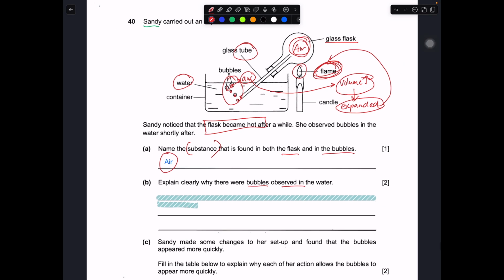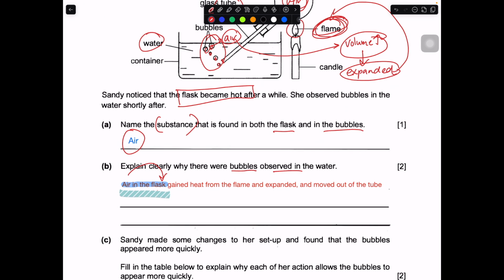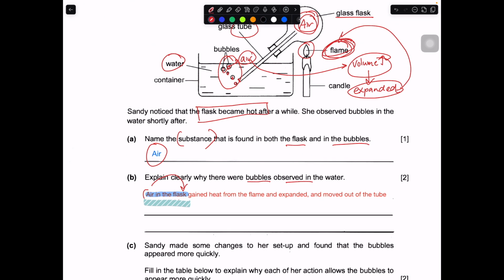Okay? This part is really about gain heat expansion. So the first part you need to write is that the air in the flask gains heat. Okay? This part is quite important. Not the flask that gains heat, it's the air inside that gains heat. And you cannot just write air only. Because air, are you referring to the surrounding air, or the air inside the flask? If you are referring to the air inside the flask, that must be stated. So this part is pretty important. Must be written: air inside the flask. If not, someone might interpret it as the surrounding air if you just leave it as air alone.